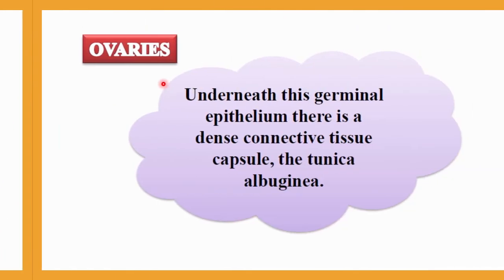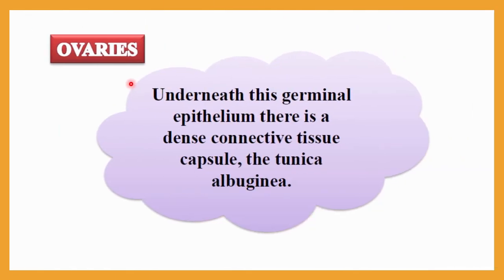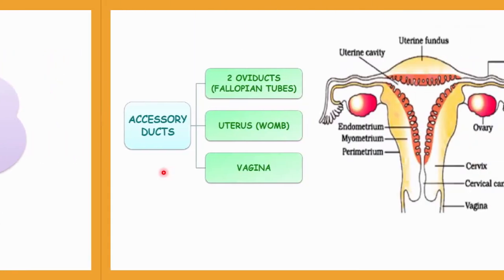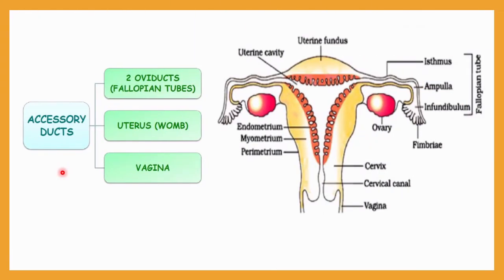Finally, the ovaries have a layer underneath this germinal epithelium. So the germinal epithelium is the outermost layer. Beneath it, there is another layer, a dense connective tissue layer. This forms a dense connective tissue capsule, and the dense connective tissue underneath the germinal epithelium is called the tunica albuginea. Up to this point, whatever we have discussed is all about the ovaries.